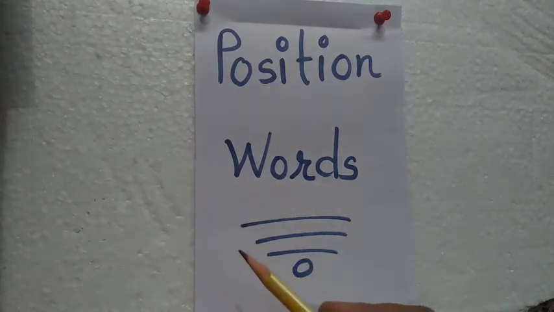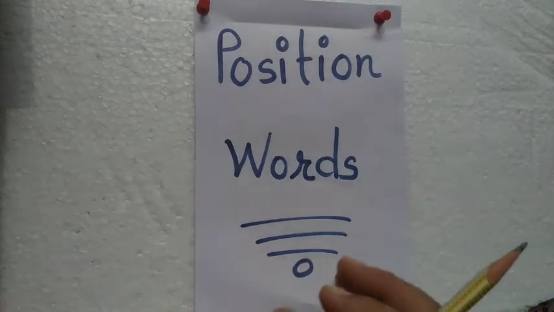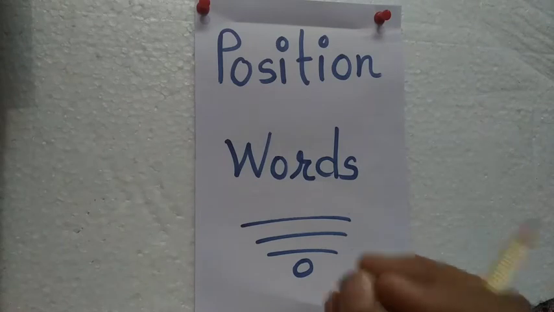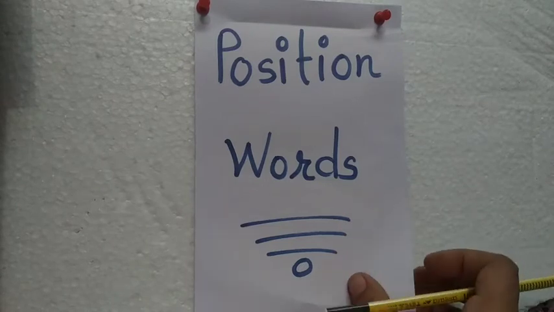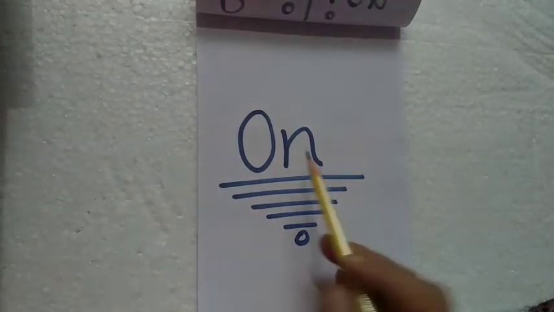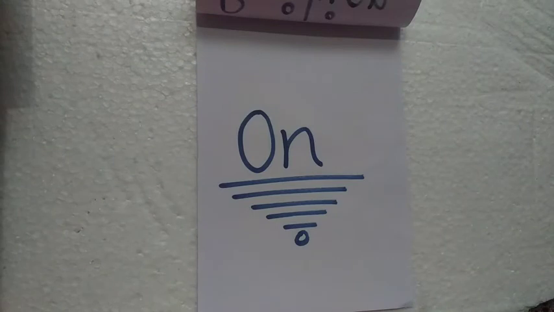But now you are kids, so you have to learn only few words. अभी आप छोटे हो और इसलिए आपको अभी बस थोड़े से वर्ड से इंट्रोडक्ट हम करा रहे हैं. Okay, the first word we are going to learn, the first position word is on. Okay, on. Let's see with example.